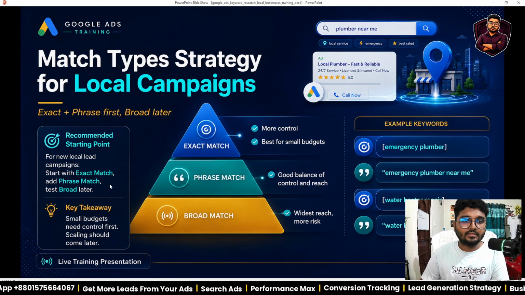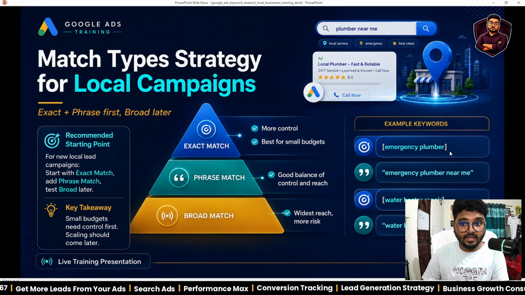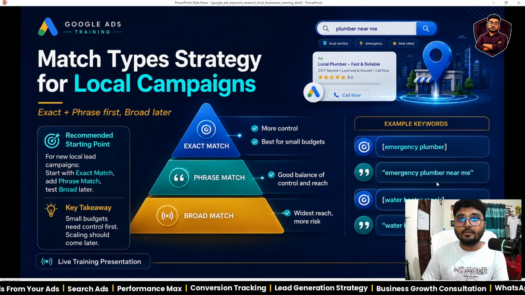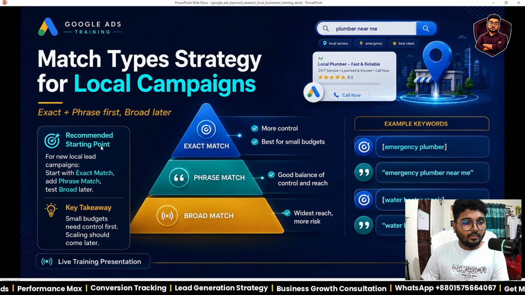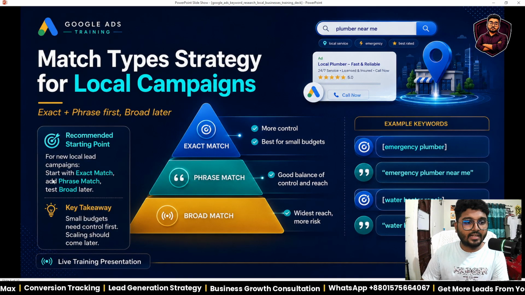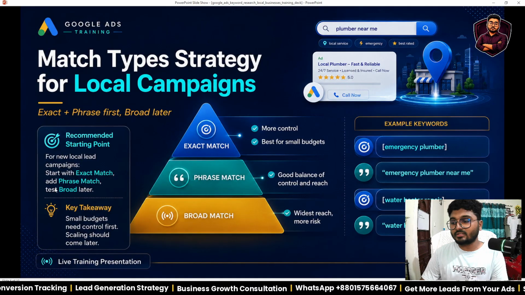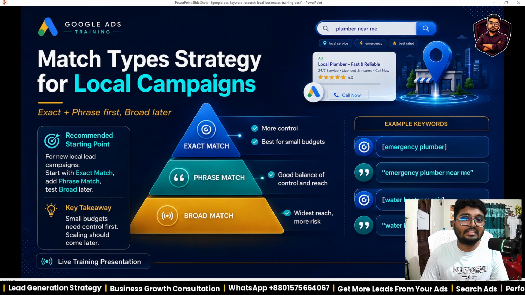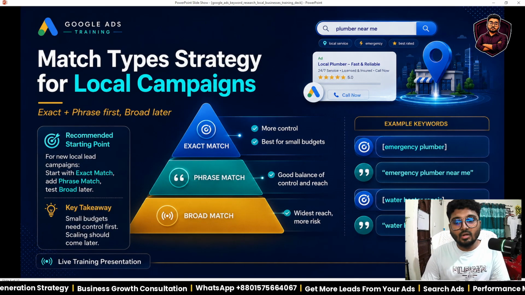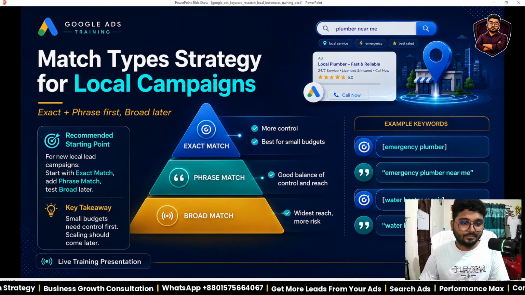Here we can define the 3 types of keyword using brackets. This is exact match, this is phrase match, and without this, any topic is broad match. So the recommended starting point for new local lead campaigns is to start with exact match and phrase match. Test broad later, because if we add broad match keywords, you will get lots of unnecessary leads, impressions and clicks, which will lose your budget.